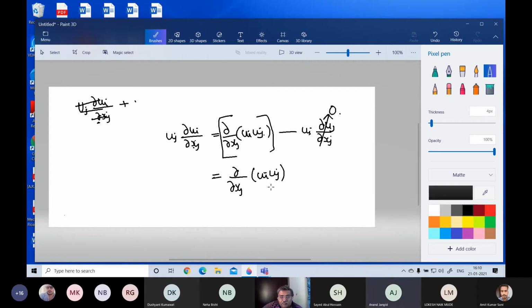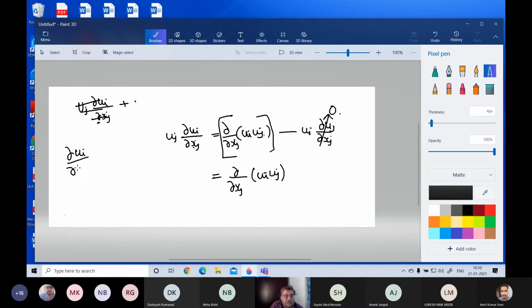∂uj/∂xj. ∂uj by ∂xj is not an individual term, is it? It's not an individual term. No, that's what I was telling. It is known as Einstein summation rule, which says that if any index repeats itself twice as in a product or a quotient,